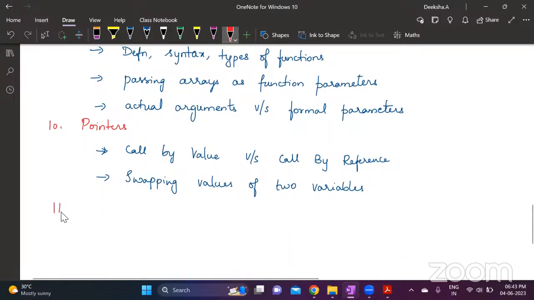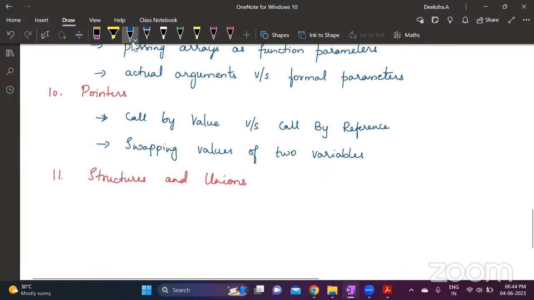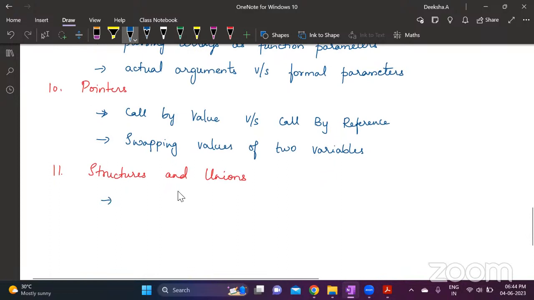Then you have structures and unions. Under structures and unions, you can get the difference between these two. Difference between structure and union, or they can ask array. Difference between a structure and array, difference between structure and union. This can be a question.